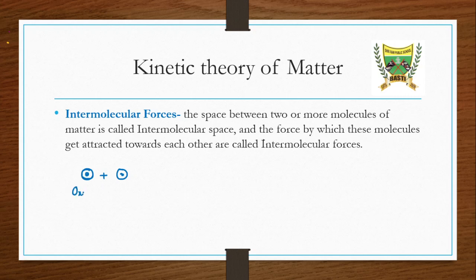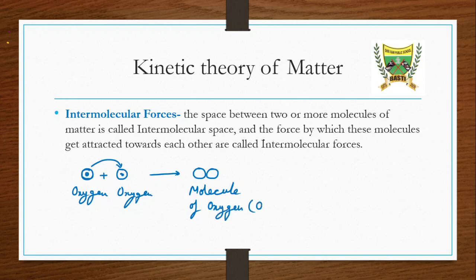A single atom of oxygen is not in existence, so it will combine with another atom, get attracted to each other, and form a molecule of oxygen, which is written as O2.